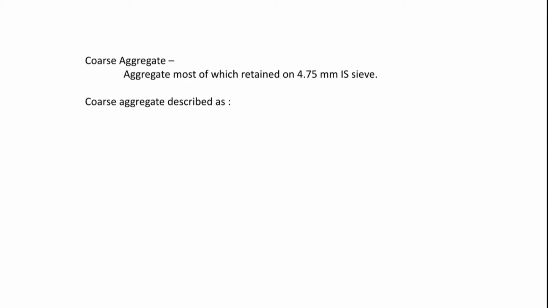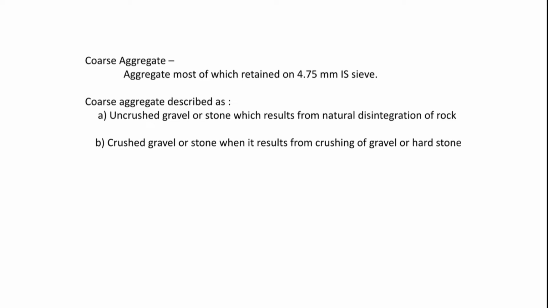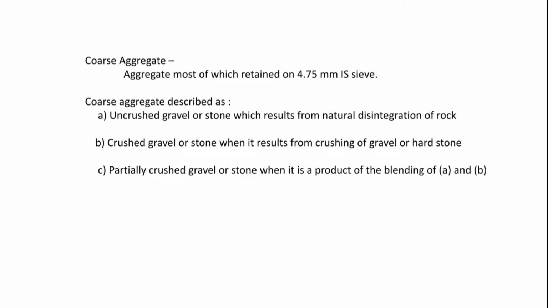Next, coarse aggregate. Aggregate, most of which is retained on 4.75 mm IS sieve, is called coarse aggregate. Coarse aggregate is described as: A. Uncrushed gravel or stone, which results from natural disintegration of rock. B. Crushed gravel or stone, when it results from crushing of gravel or hard stone. C. Partially crushed gravel or stone, when it is a product of a combination of A and B, or uncrushed gravel or stone and crushed gravel or stone.